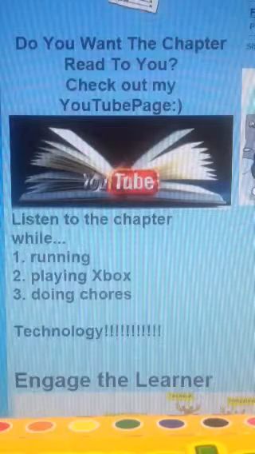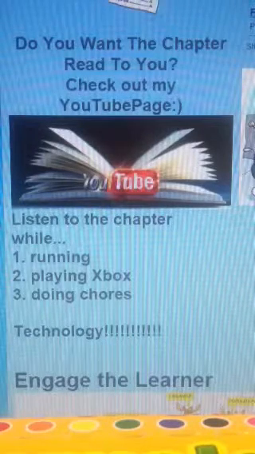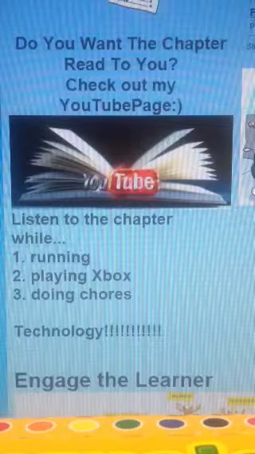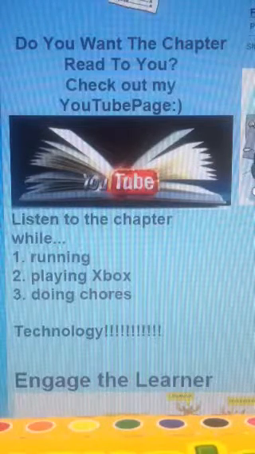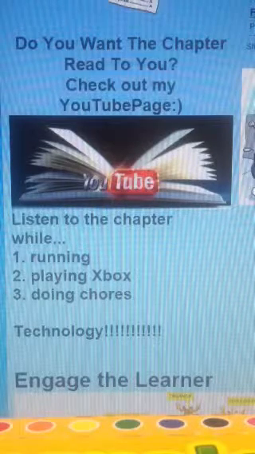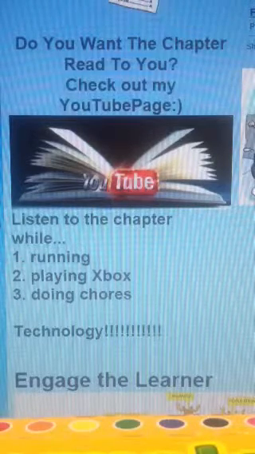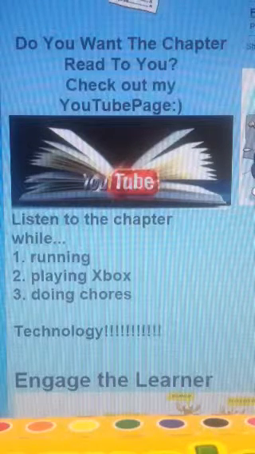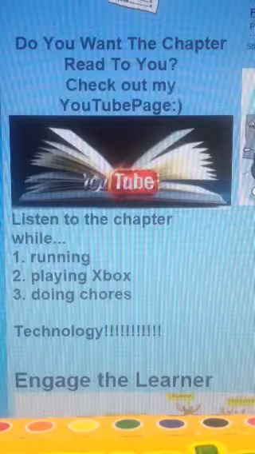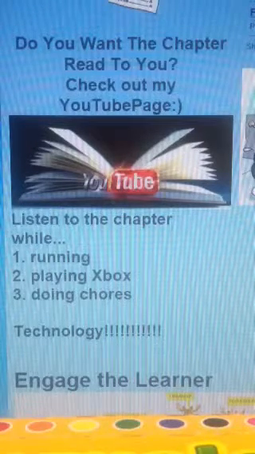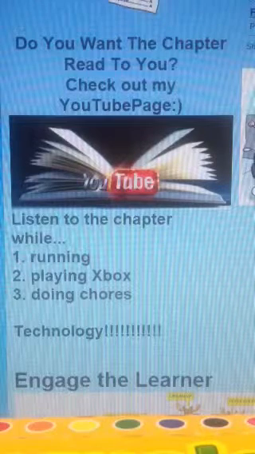Media. How much time each week do you spend watching television, listening to music, playing video games, or going to the movies? Do you read magazines or newspapers? What all of these activities have in common is that they involve media. Media are forms of communication that provide news and entertainment. You may not realize that media can have a positive or negative influence on your health. Think about television, for example. An average teen spends about 20 hours a week watching television.